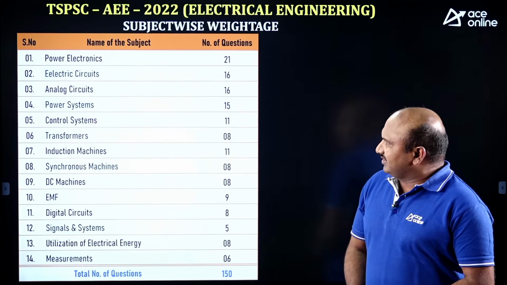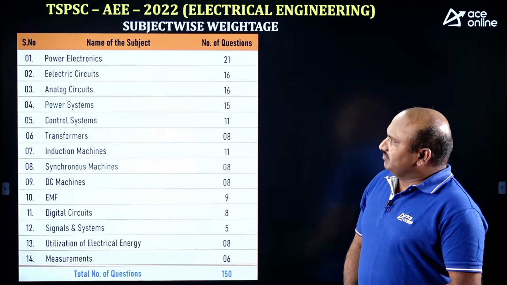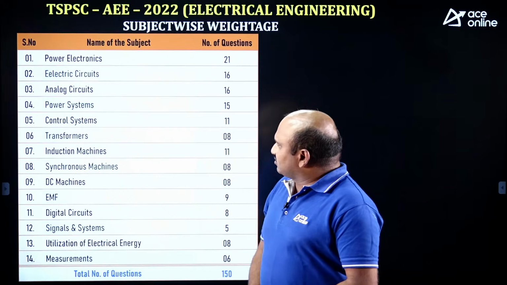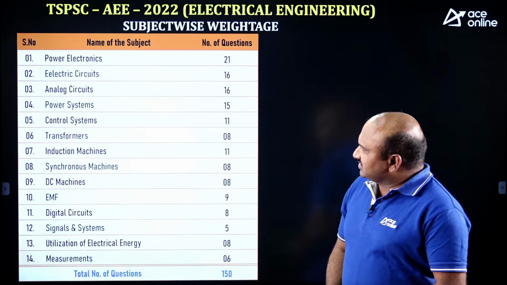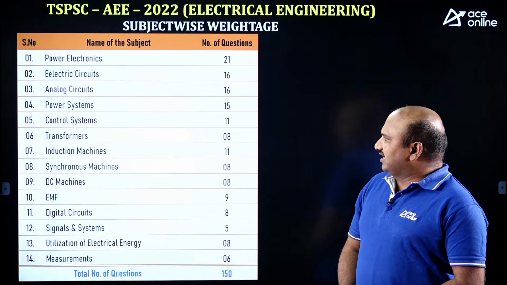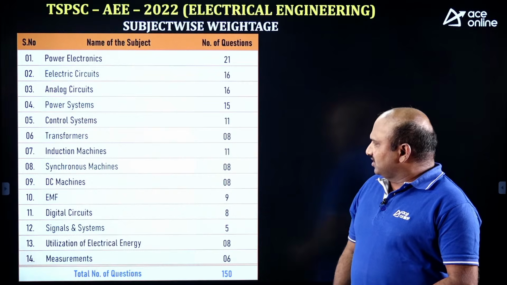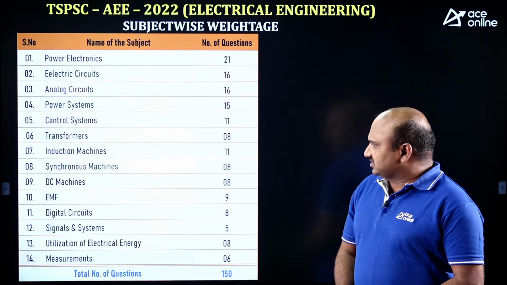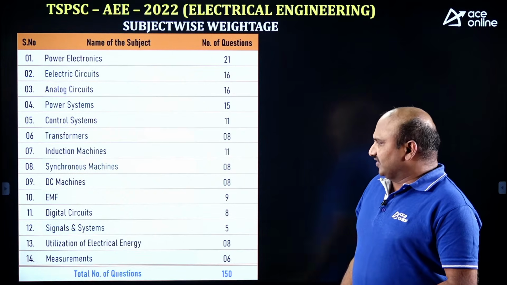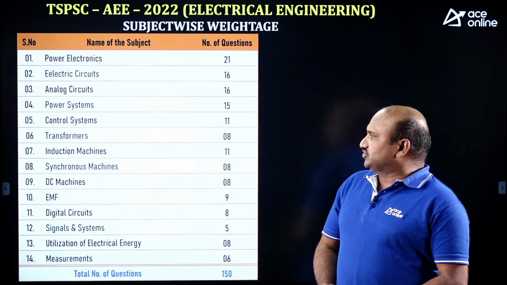Under power electronics, out of 150 questions, 21 questions came, electrical circuits 16, analog circuits 16, power system 15, control systems 11, transformers 8, induction machines 11, synchronous machines 8, DC machines 8, EMF electromagnetic field 9, digital 8, signals and systems 5, utilization of electrical energy 8, measurement 6. These are the total 150 questions.